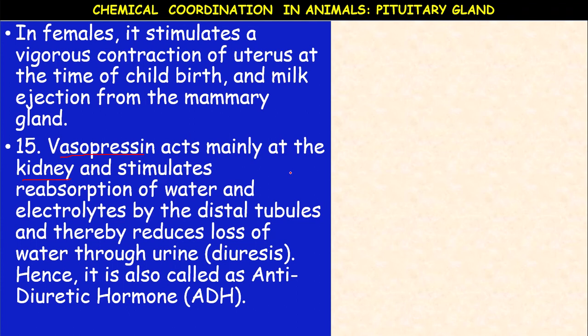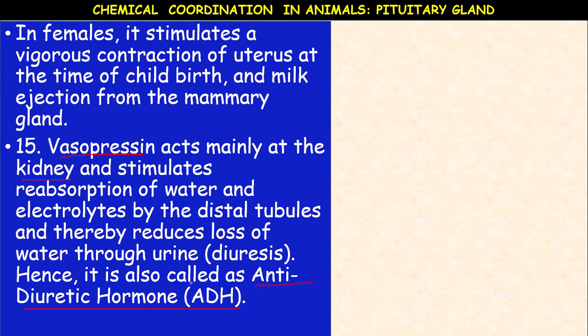It acts on the kidneys and stimulates reabsorption of water and sodium, means electrolytes, by the distal convoluted tubules, part of the nephron, and thereby reduces the loss of water in urine. That process is called diuresis. Hence, vasopressin is also called antidiuretic hormone, ADH.